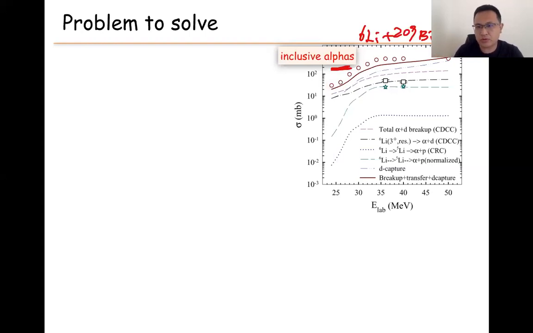In the past, people did calculations, for example CDCC calculations, CRC calculations, and other calculations. They sum all the contributing components and try to reproduce the inclusive alphas. But in fact, they cannot reproduce the alpha data. When all the components are summed together, they get this line. In addition, we show the CDCC calculation gives the alpha-d breakup cross section. The alpha-d breakup cross section is very small compared to the data here. We notice that this is a log scale, so the magnitude is very different.